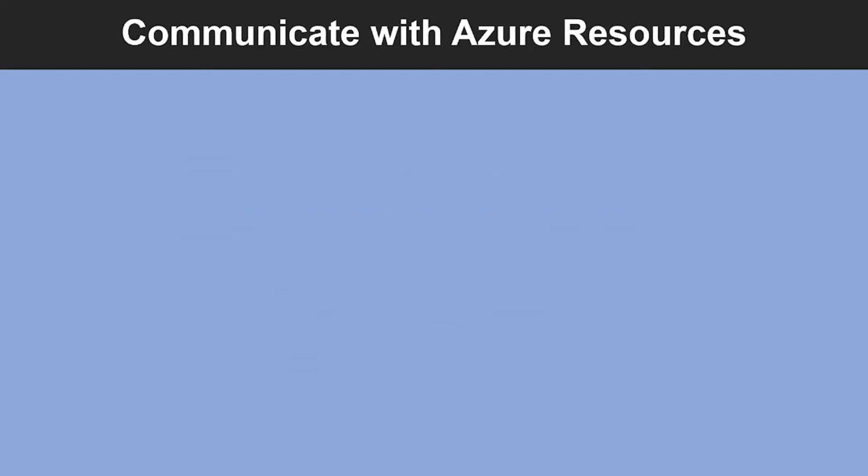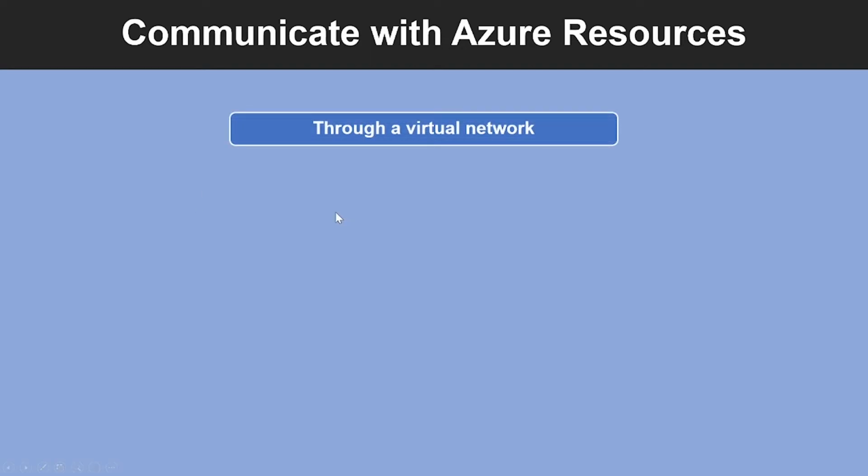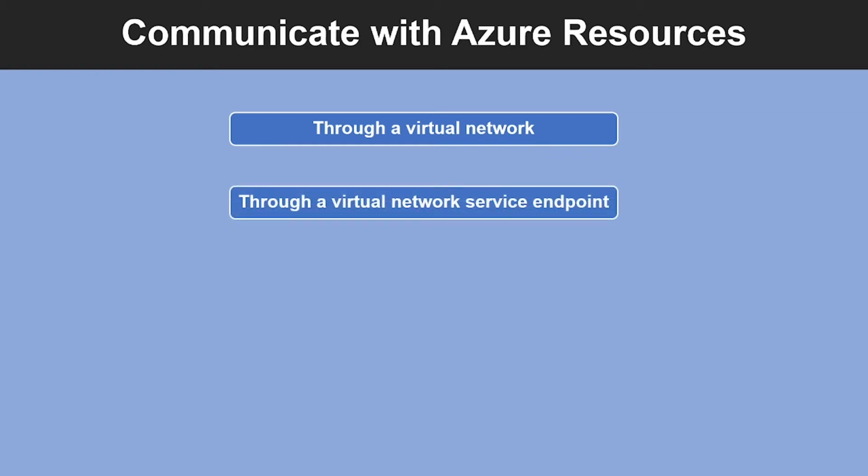Let's look at some of the ways Azure resources can communicate securely with each other. First, through a virtual network, you can deploy VMs and several other types of Azure resources to a virtual network, such as Azure App Service Environment, the Azure Kubernetes Service, and Azure Virtual Machine Scale Sets. Another way is through a virtual network service endpoint. This will enable you to extend your virtual network private address space and the identity of your virtual network to Azure service resources such as Azure Storage Account and Azure SQL Database over a direct connection.